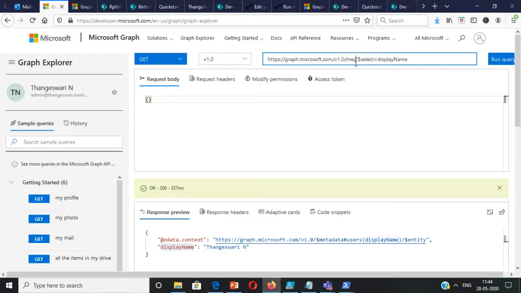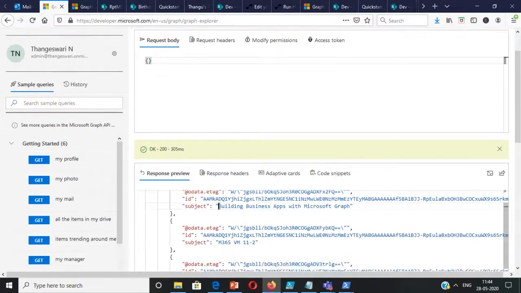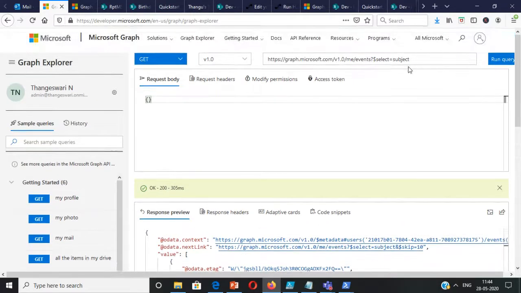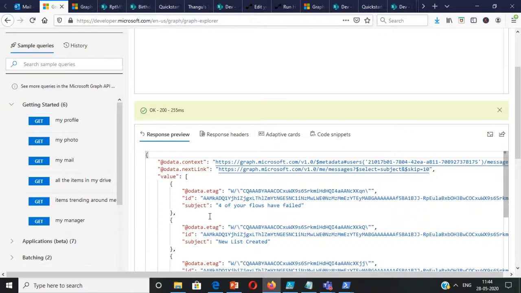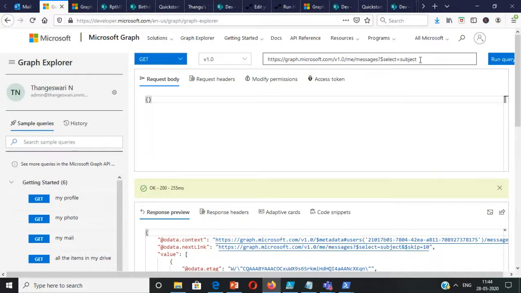Suppose I want to see my events. Let's say I have various events in the calendar and I want to see the subject property of the events. There are various events you can see, for example, building business apps with MS Graph. This is an event in my Teams and I can see that. Now if I want to see the messages, you have a lot of emails, and I can see them over here in the JSON result. I can see new list created, upcoming birthdays, and various email subjects.